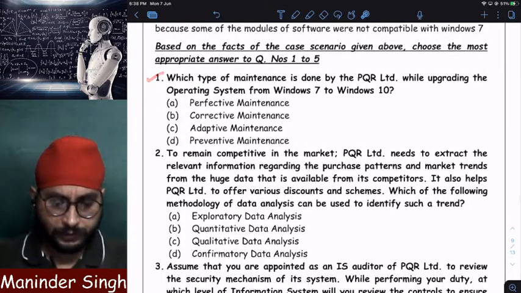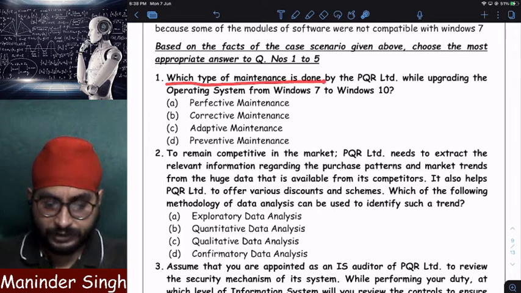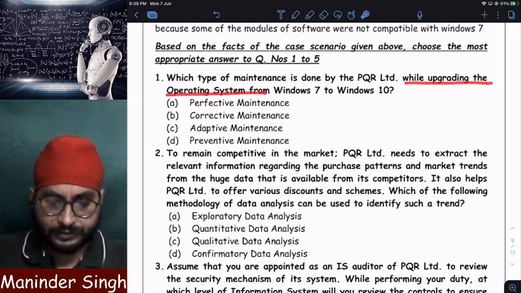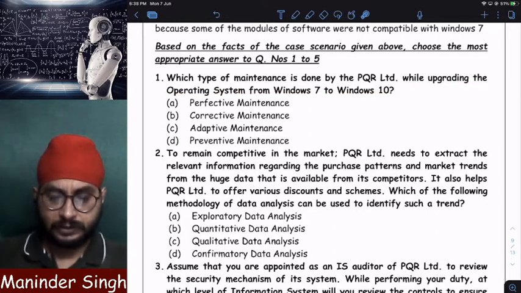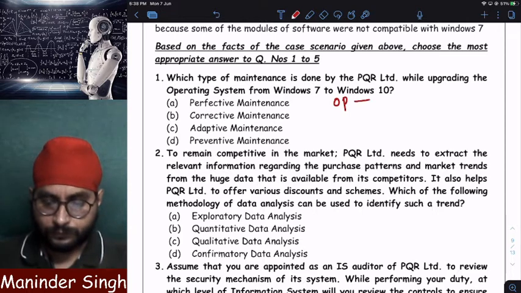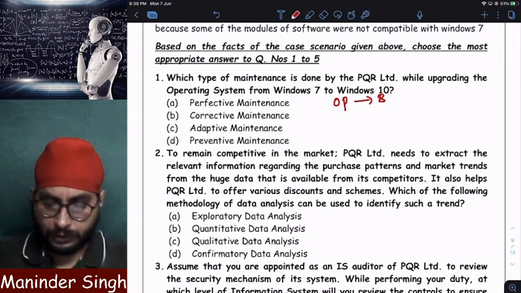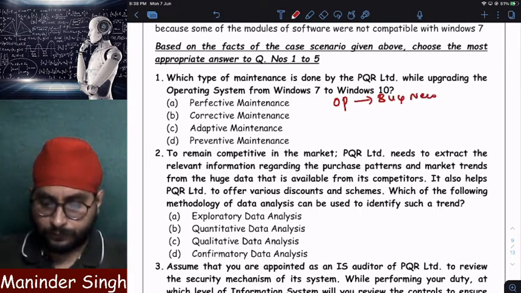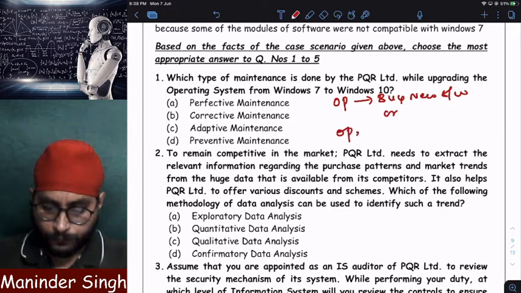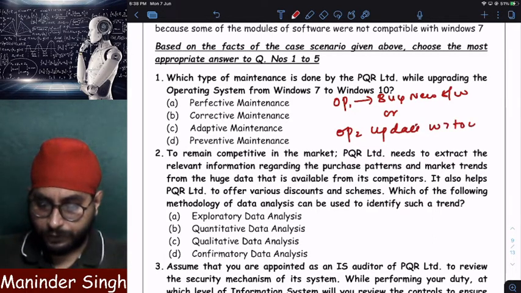Now question number 1. Which type of maintenance is done by PQR Limited while updating the operating system from Windows 7 to Windows 10? Sir, my software is not supported by Windows 7. I have two options. Option number 1, buy new software which supports Windows 7, or option number 2, update Windows 7 to Windows 10.